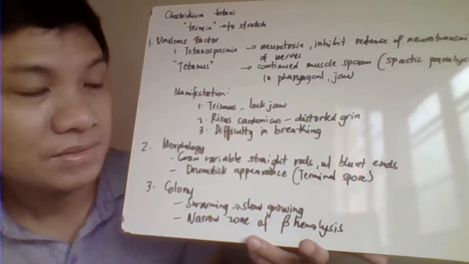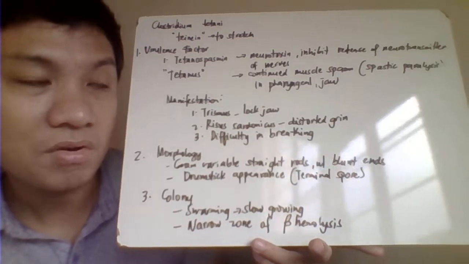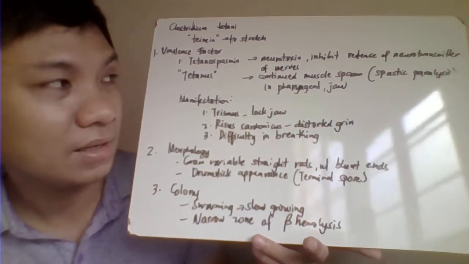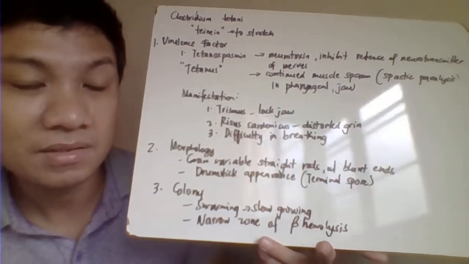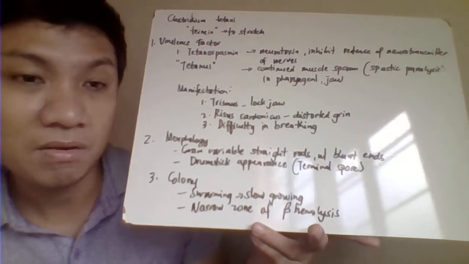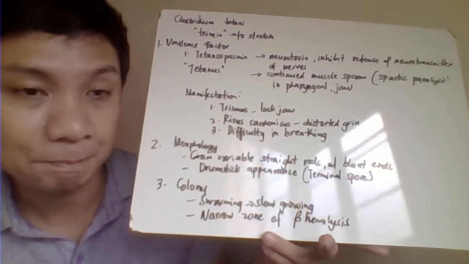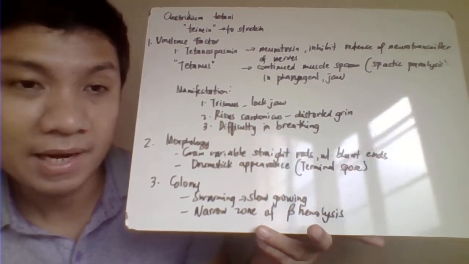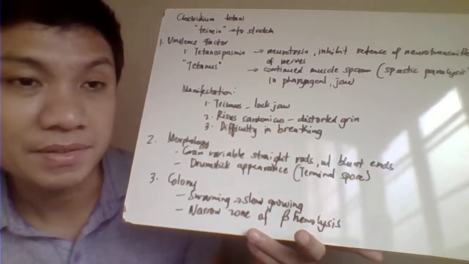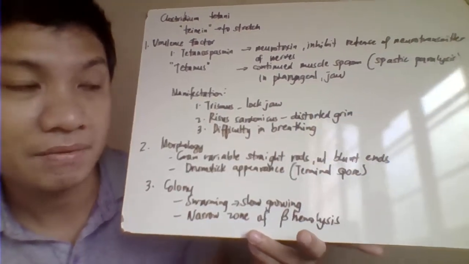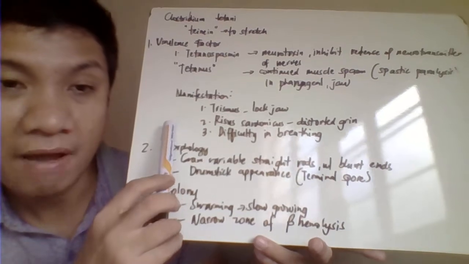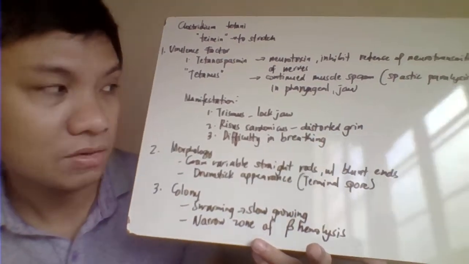Ganun. So because of that, it results here to your spastic paralysis characterized here by continued spasm in our nerves or in your muscles, basically. Because again, wala tayong neurotransmitter because this toxin tries to inhibit the release of that. So, it would have here the following manifestation of your tetanus.